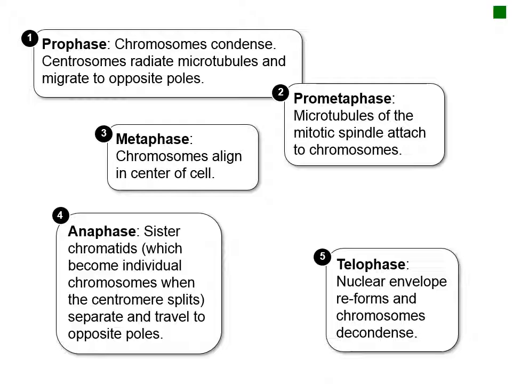copy of the genome. There are 5 key stages of mitosis: prophase, prometaphase, metaphase, anaphase, and telophase. It is important that you understand the key cellular changes that occur at each stage. You can find that information in your textbook. In this video, we're going to focus on what occurs to the movement of the chromosomes in each stage of mitosis. I'm going to use a cell to diagram the stages of mitosis.